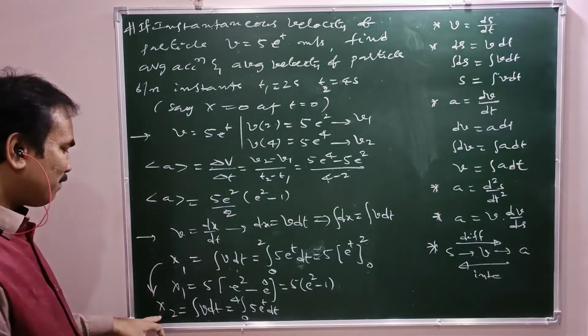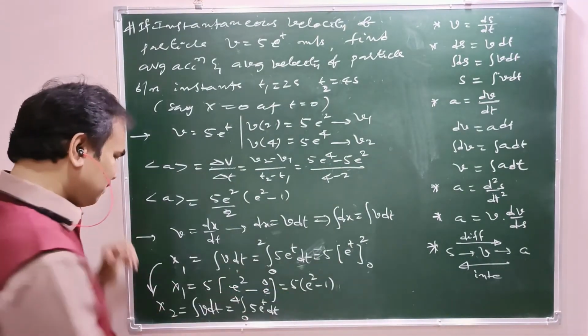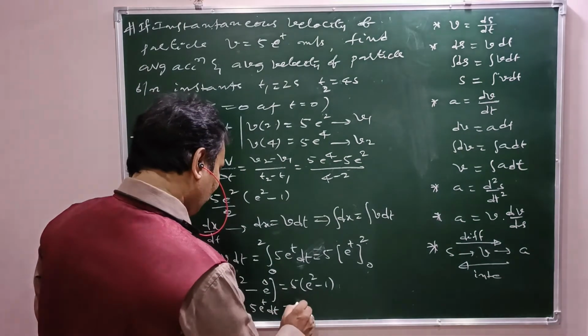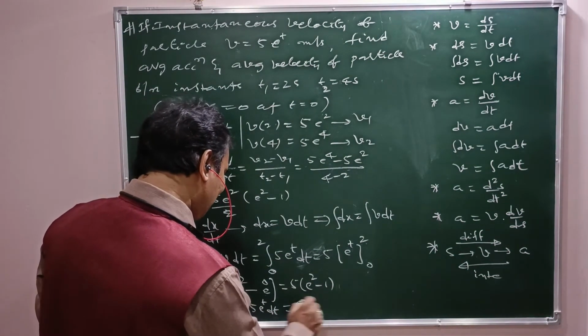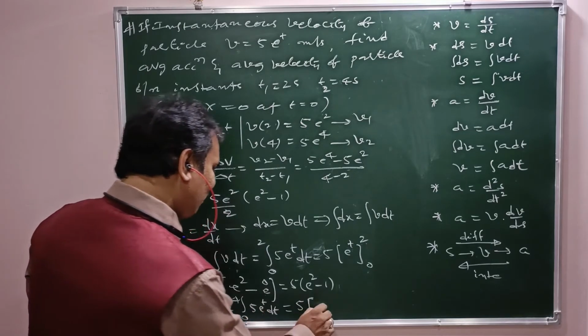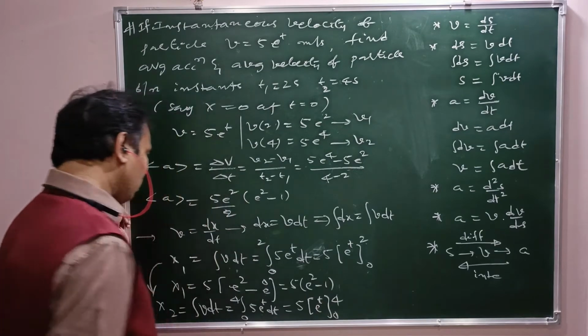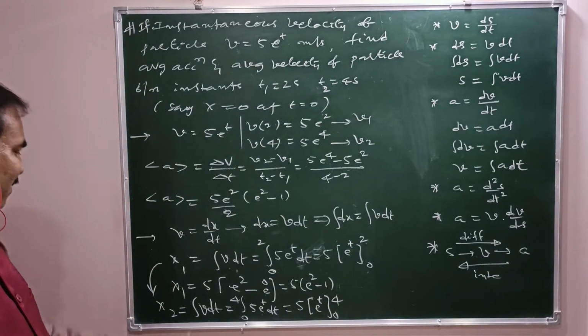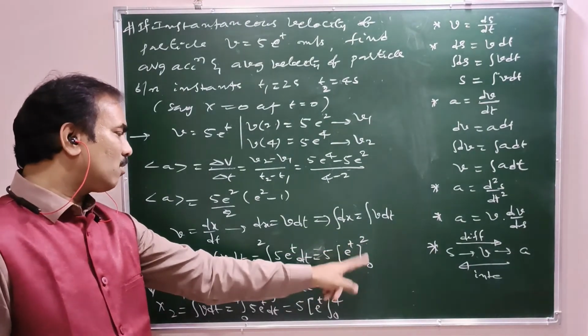This is the displacement covered in the first 4 seconds, and this is the displacement covered in the first 2 seconds. That is 5 times integral e power t dt, which means e power t only. What are the limits? 0 to 4. Otherwise, we can take the limitations here, 0 to 2, similarly 0 to 4.